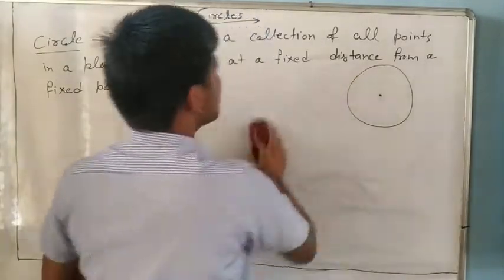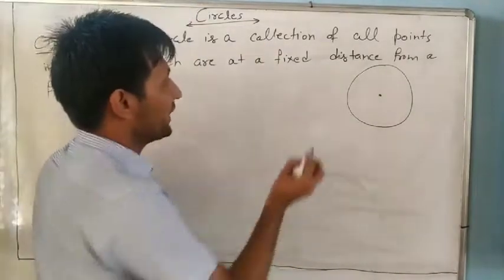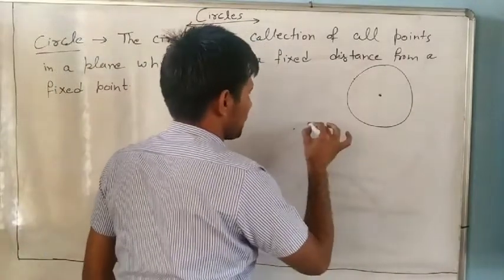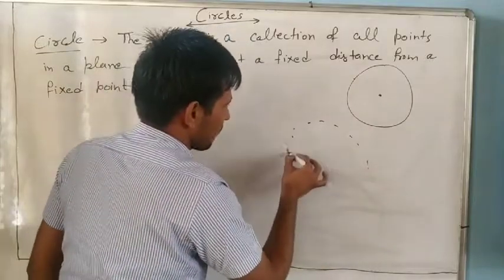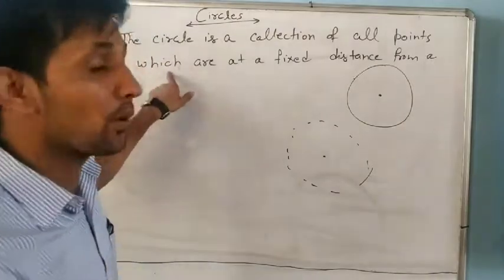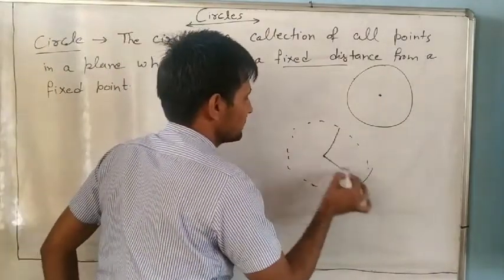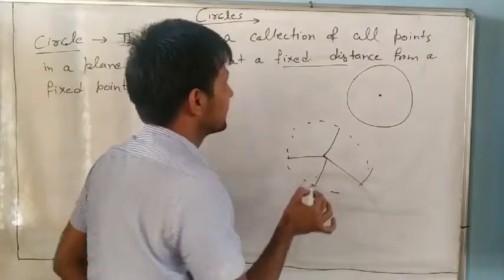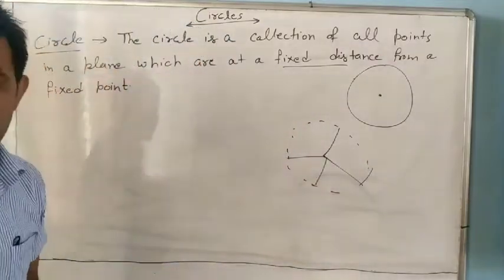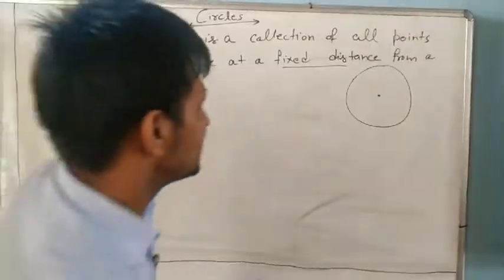So you can write: the circle is a collection of all points, every point at the same fixed distance from a fixed point.